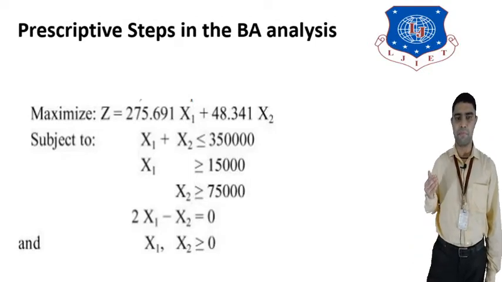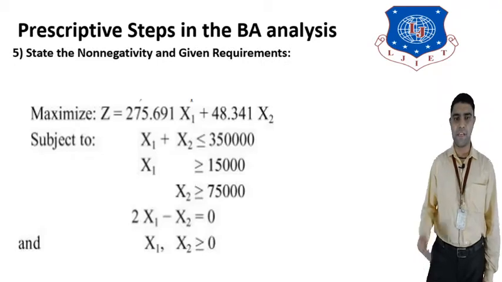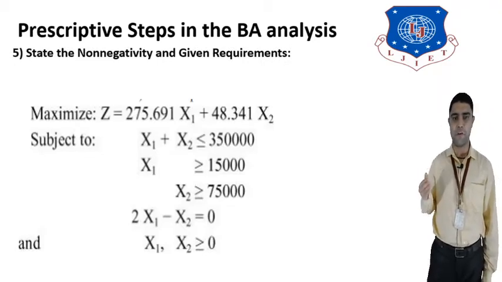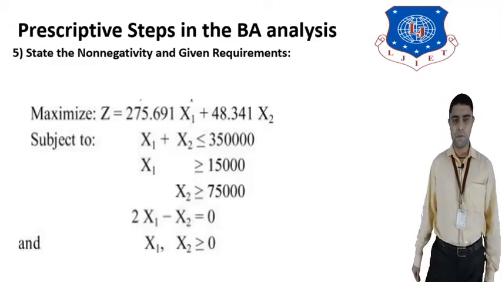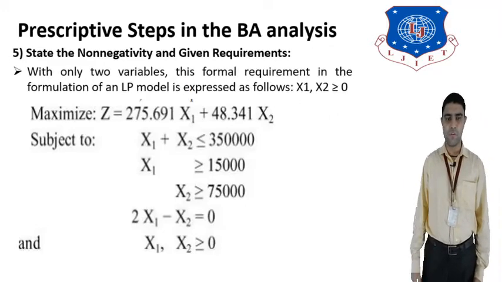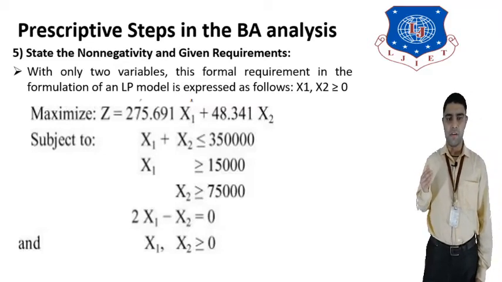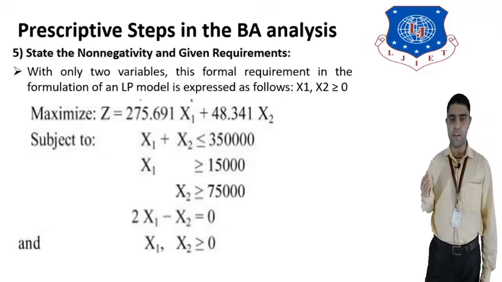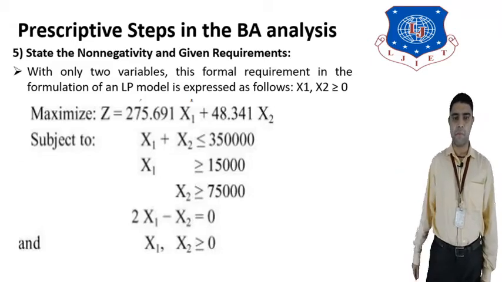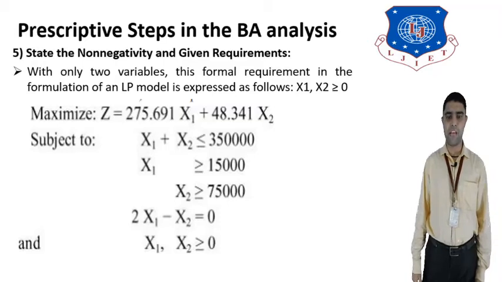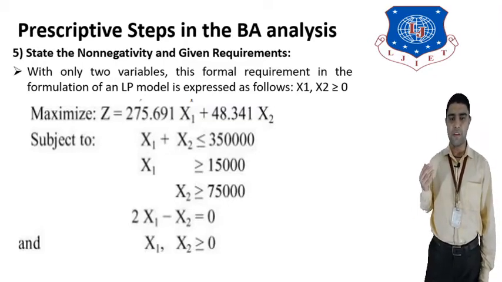The last step in the prescriptive analysis is the fifth step: state the non-negativity and given requirements. What are the requirements and the non-negative function in prescriptive analytics? With only two variables used for the linear programming, X1 and X2. In this example, X1 is for purchasing TV. The formal requirement in the formulation of a linear programming problem is expressed as X1, X2 greater than or equal to zero, that is, we can get for the product X1 and